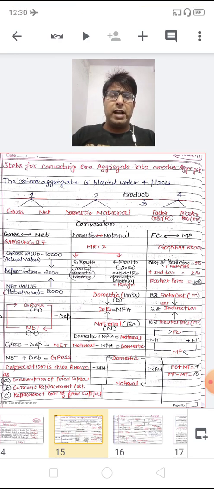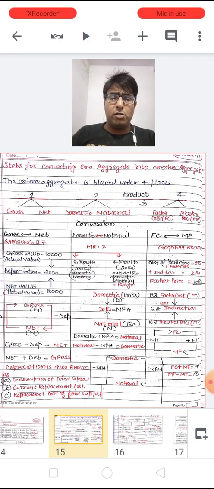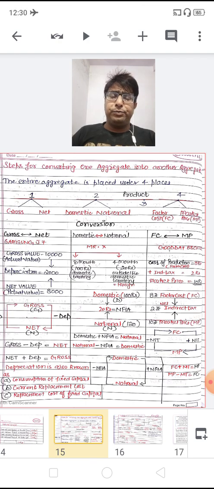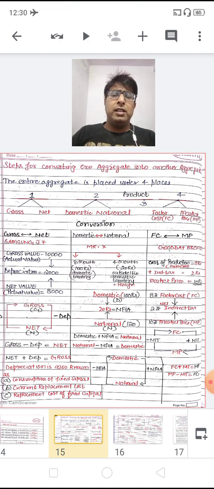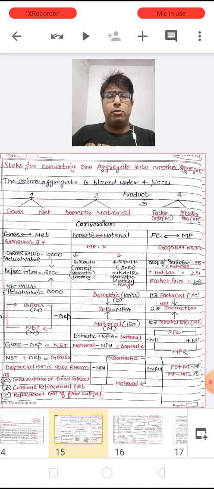So the cost of that particular small packet is 8 rupees. This is basically known as the cost of production, or we can say the factor cost also. And you all must know, when a good is produced in a firm or in a factory, there are certain taxes which the firm has to pay.